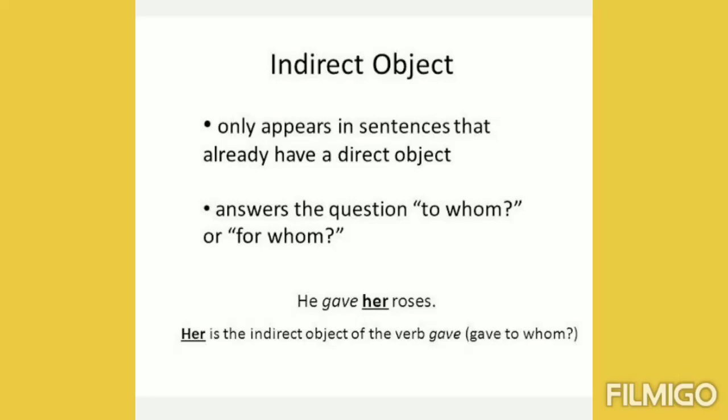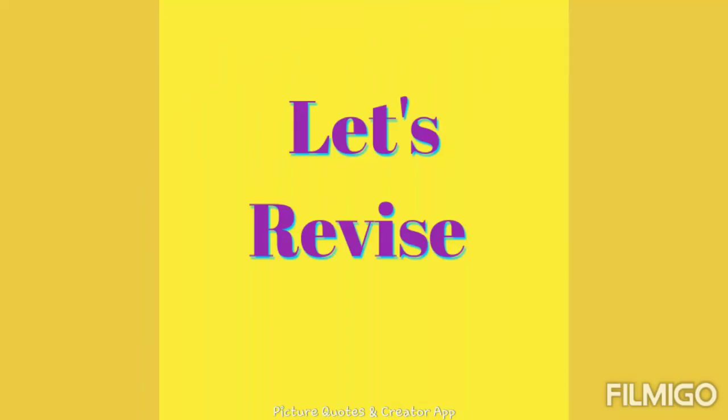It answers the question to whom or for whom. Very important: indirect object answers the question to whom or for whom. Direct object answers the question who or what. He gave her roses. So he gave her what? Roses. So roses will be your direct object, and to whom the roses were given? Her. Her is your pronoun.